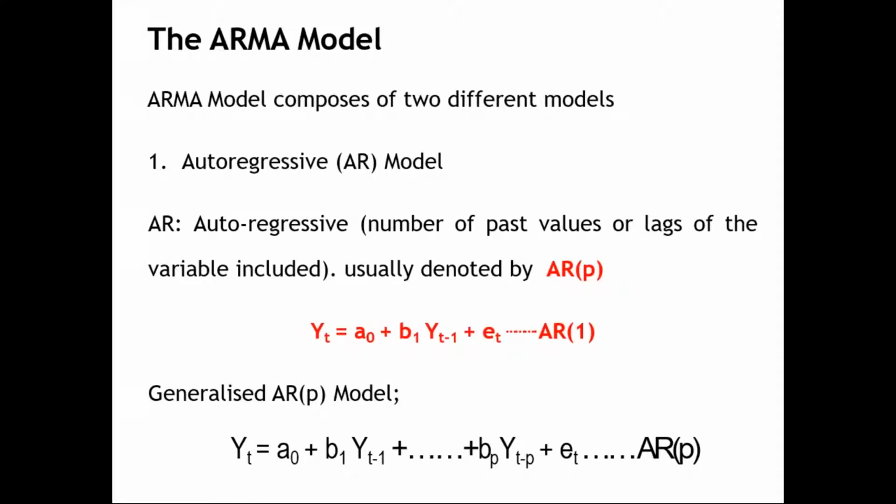So when I say ARIMA model, ARIMA or ARMA, there are two components which are common. This particular model works on those two components. One is the AR model, the other is the MA model. So what is AR? Auto-regressive or auto-regression. You can call it the auto-regressive model. AR is auto-regressive. So what is auto-regressive? The past value, yesterday's value, day before yesterday's value.